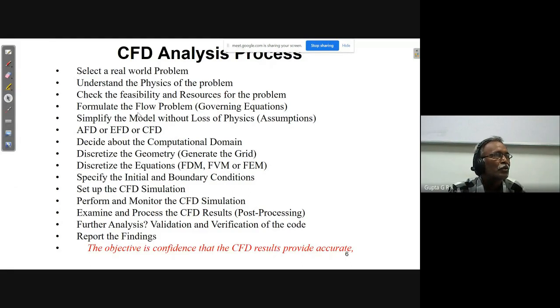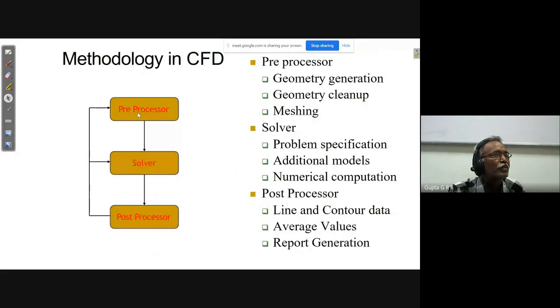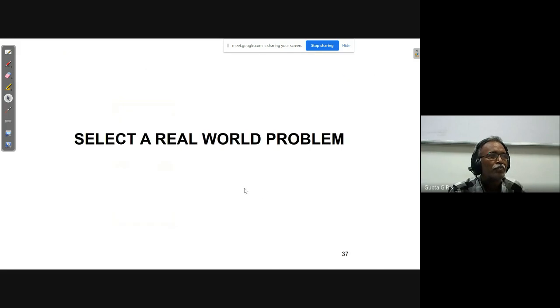This is what I told you. Methodology in CFD, we have preprocessor, solver, and post-processor. Preprocessor involves geometry generation, geometry cleanup, meshing. Solver, problem specification, additional models, numerical computation. And post-processor, line and contour data, average values, report generation, all these things come under post-processor.